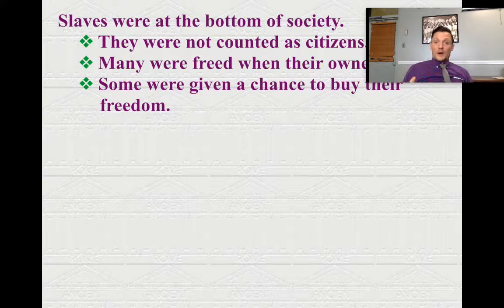Slaves were at the very, very bottom of society. They were not counted as citizens, and many were freed when their owners died. Some were even given a chance to buy their freedom. Some of you are wondering how you could buy your freedom as a slave when you worked for free. We'll talk about that tomorrow. But there were some circumstances when a slave could buy their own freedom, and if their owner died, they could be freed as well.